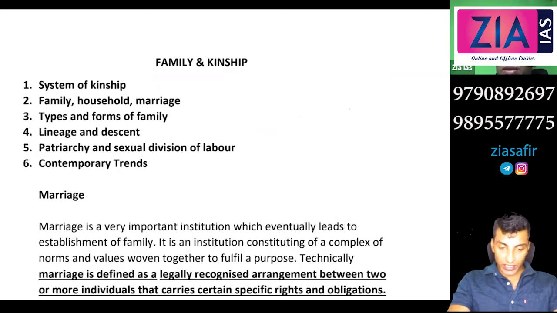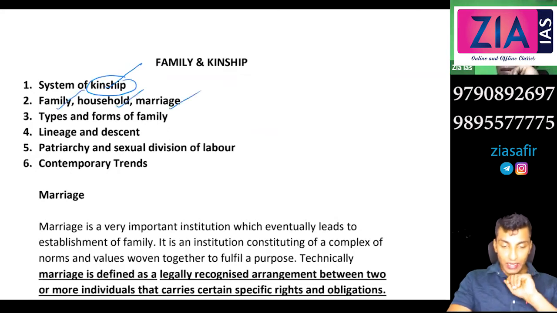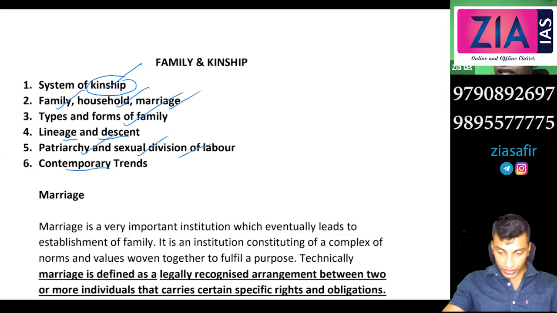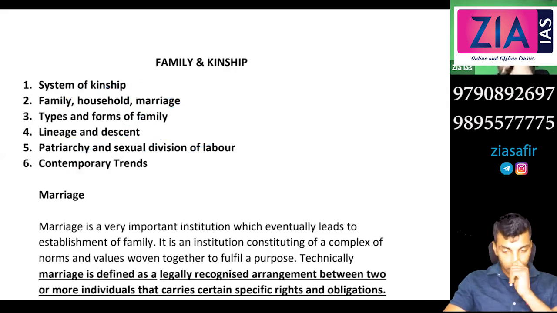So system of kinship. We will see what are the different systems of kinship. I'll tell you what you mean by kinship and everything. Family, household, marriage, types and forms of family. What are the types of family? What are the different forms of family? Lineage and descent, patriarchy, sexual division of labor, and what are the contemporary trends. So these are the topics that we need to broadly cover.